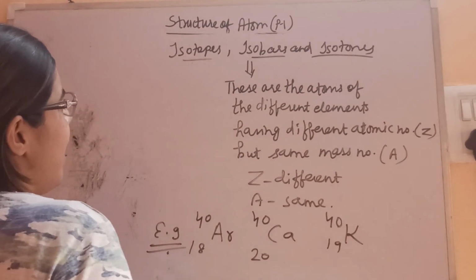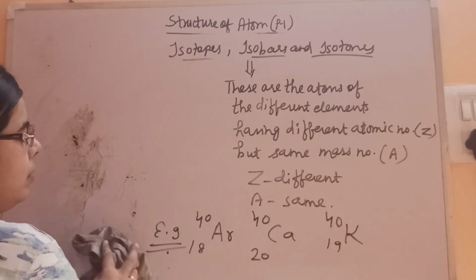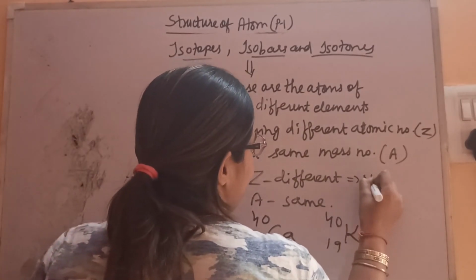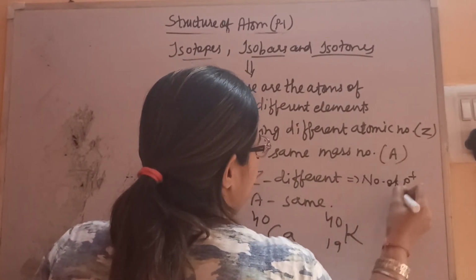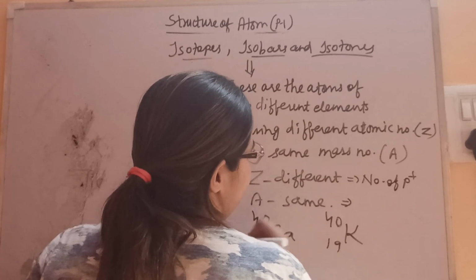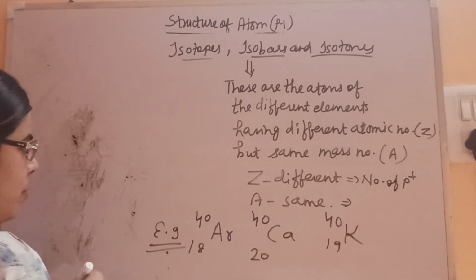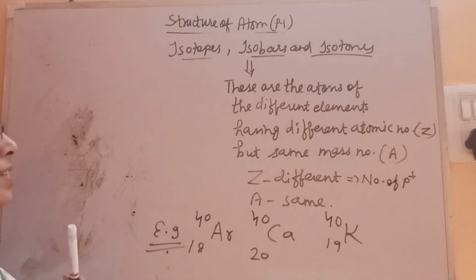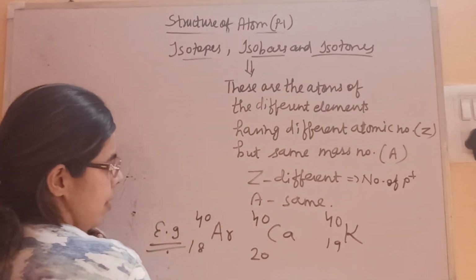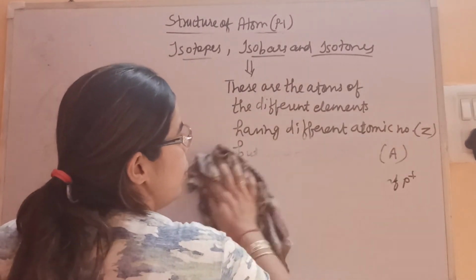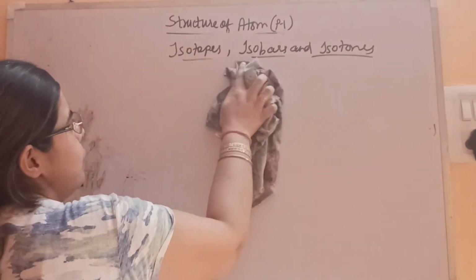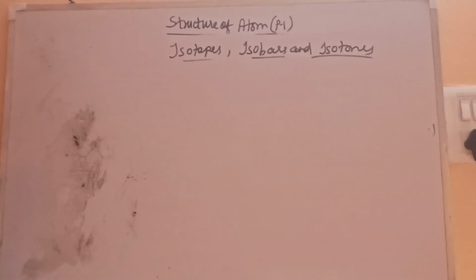Now let's see what are isotones. Here Z is different, means number of protons are different. Mass is same, it means number of protons plus neutrons, they are same in combination. Now let's see the isotones. What are isotones?